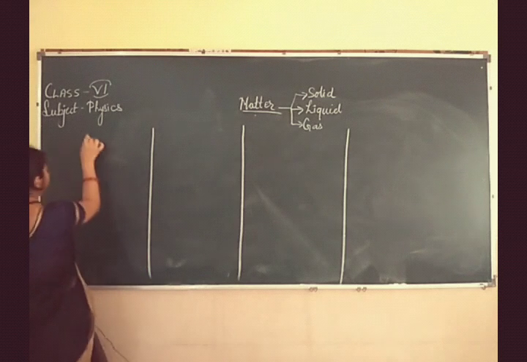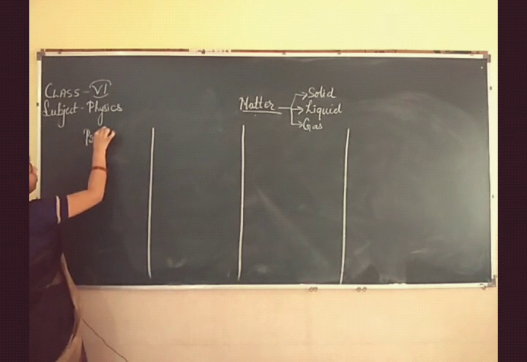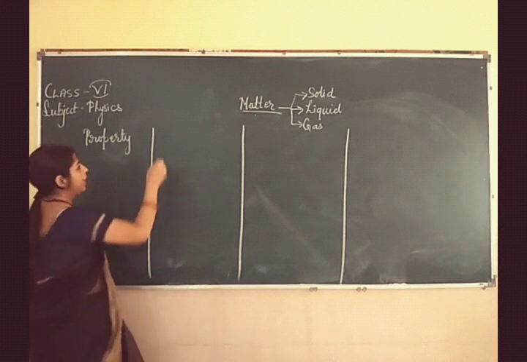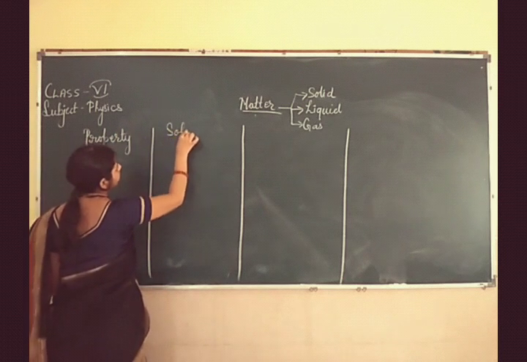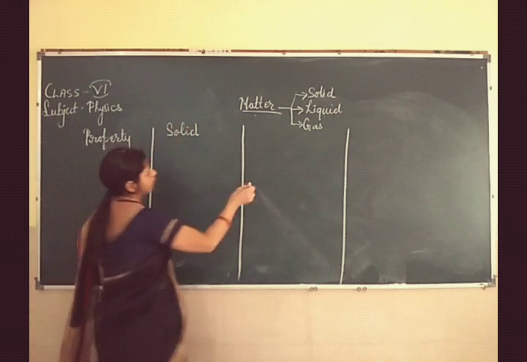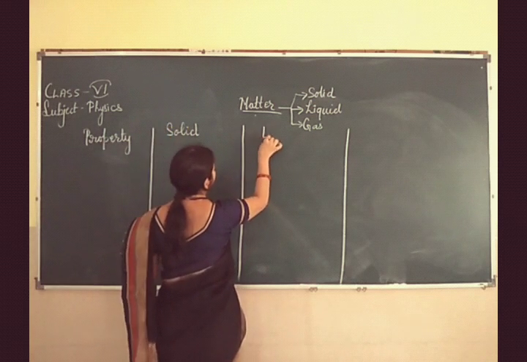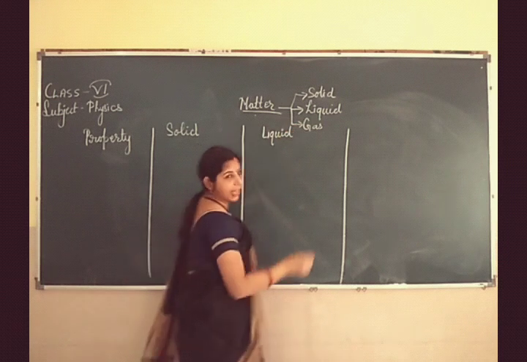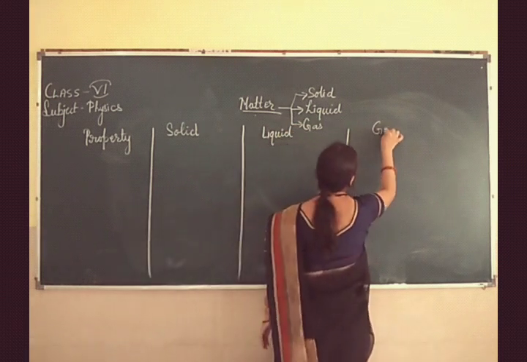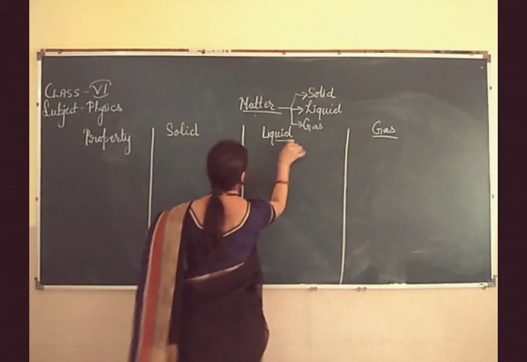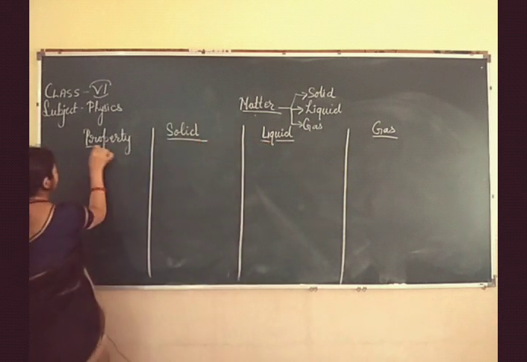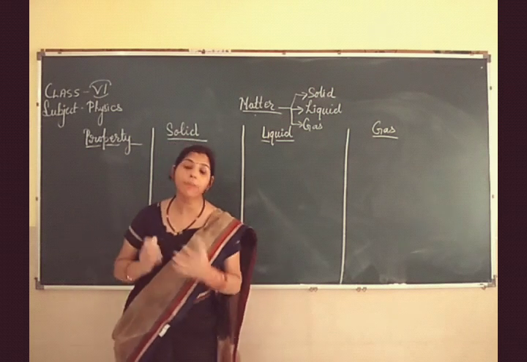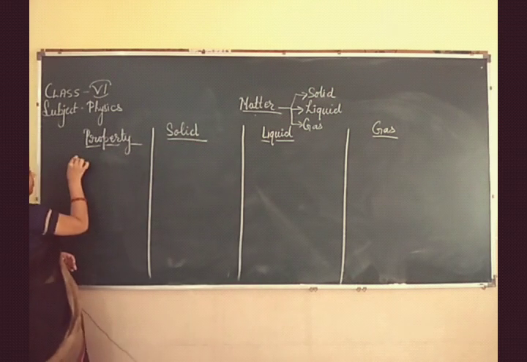So in the first column I will write the property, that means property of that matter. In the second I will write solid. In the third I will write liquid. And then in the last column I am going to write gas. So let's take the first property, that is the shape.